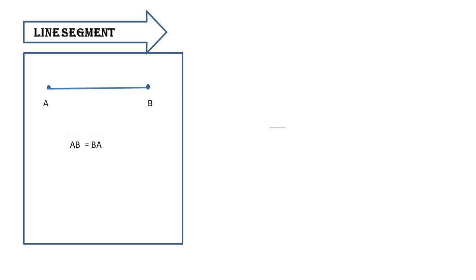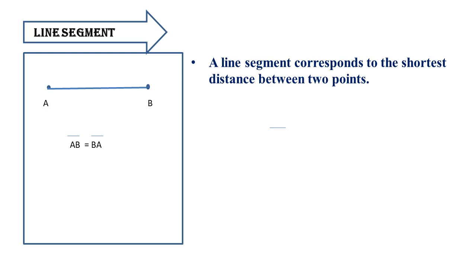Let us focus on some key points related to line segment. So first of all, as we have seen in the activity, a line segment corresponds to the shortest distance between 2 points. So if we are taking the 2 points, the shortest distance between them is the straight path between them.